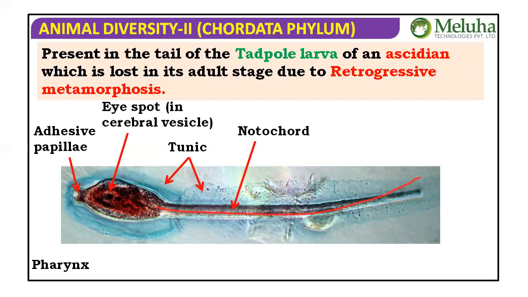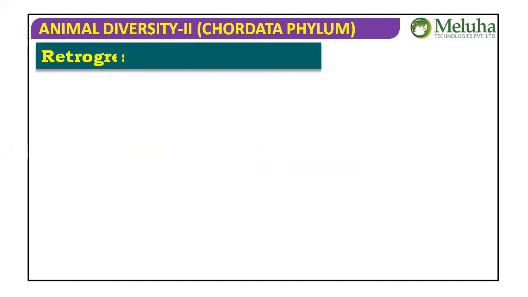That's why we use it to say Urochordata.